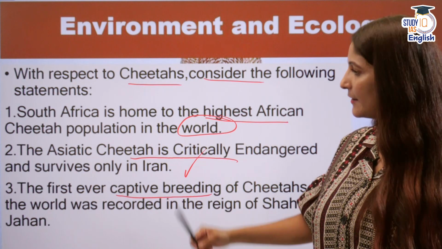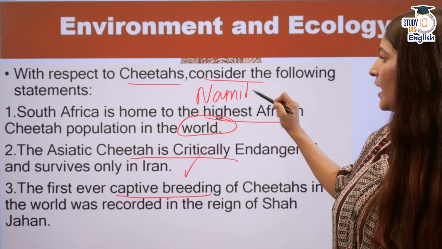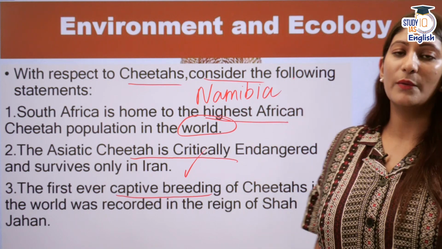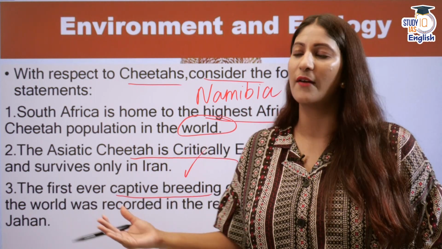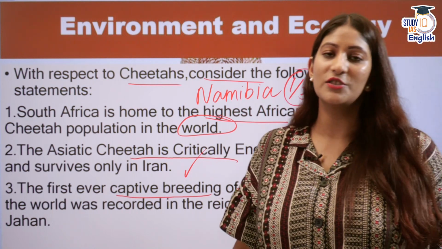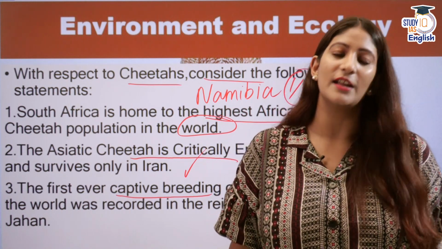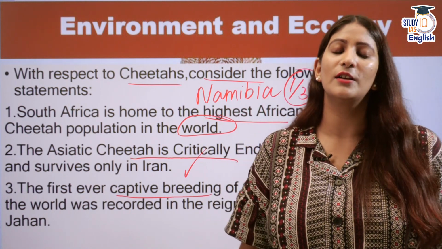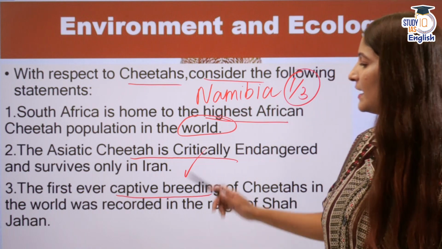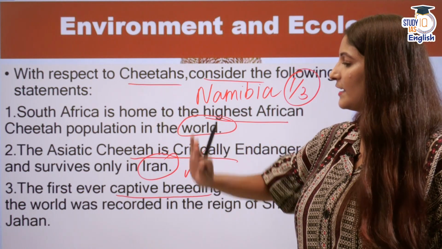First statement is definitely not correct because it is actually Namibia and not South Africa, which is home to the highest number of African cheetahs. It is housing 1/3 of the total cheetah population. Asiatic cheetah is unfortunately critically endangered, and only about 12 are left in the wild in Iran. Second is also correct. I mean, first is incorrect, second is correct.